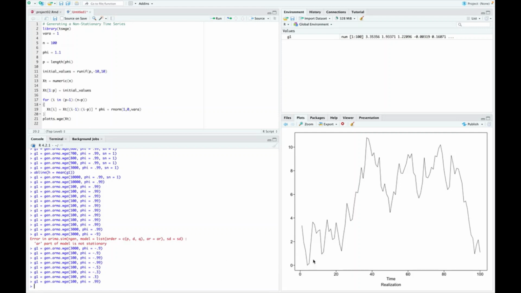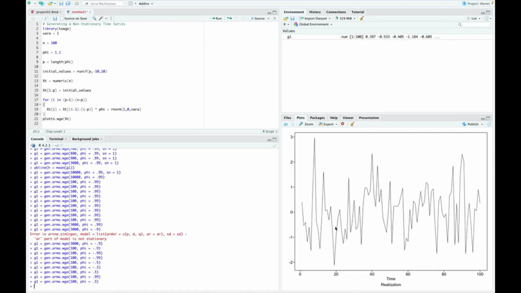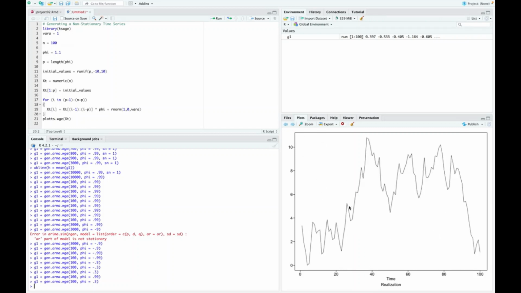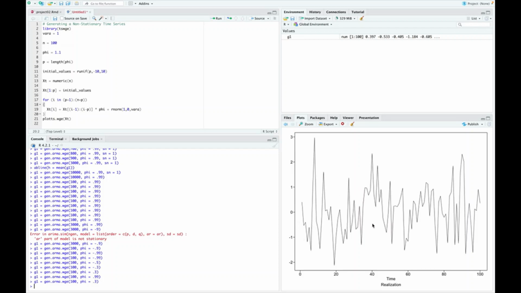It's able to wander farther away from the mean. It's pretty easy for it to get all the way up to 10 when we know the mean is 0. But if we get back over here to 0.33, then it's really hard for it to wander that far away. Right off the bat, this one at 0.99 just wandered right up to 10. We knew it had to come back, but it's got less gravity. It's able to wander a little bit farther away from the mean before it comes back. Whereas this one at 0.33 is going to stay pretty much around the mean from the beginning.